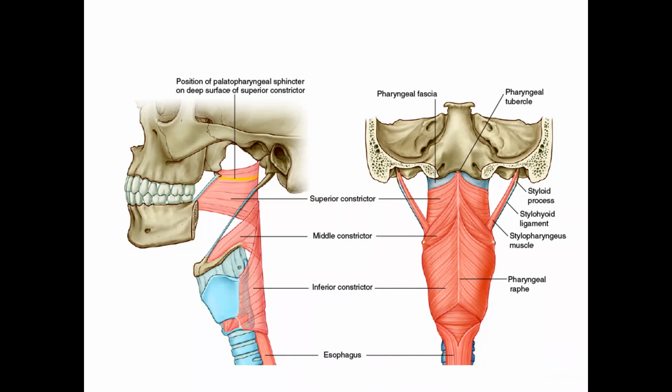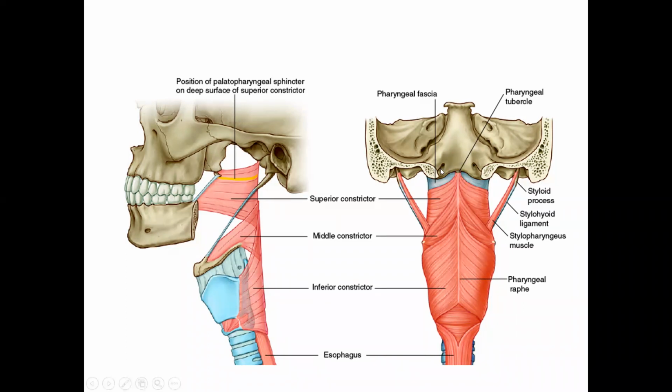Between the base of the skull and the superior constrictor, there is a space which is filled by what is called here the pharyngeal fascia. Actually, its correct name is pharyngobasilar fascia.